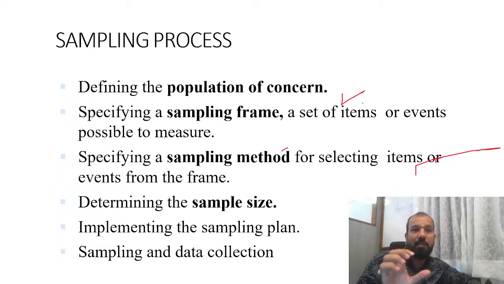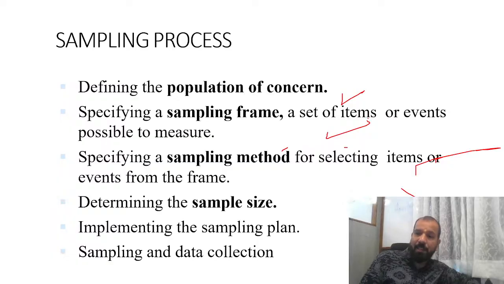The first step is determining the population of concern. The population of concern is the MBA student. Clear? Then specifying a sampling frame, a set of items or events possible to measure. The set of items you are picking are MBA placement, salary, companies, teaching pedagogy, number of hours they are teaching, and syllabus. Second, specifying the sampling method for selecting the items or events. What are the sampling methods you are picking? Whether random sampling, non-random sampling, cluster sampling, multi-phase, multi-stage, sequential, or snowball sampling.